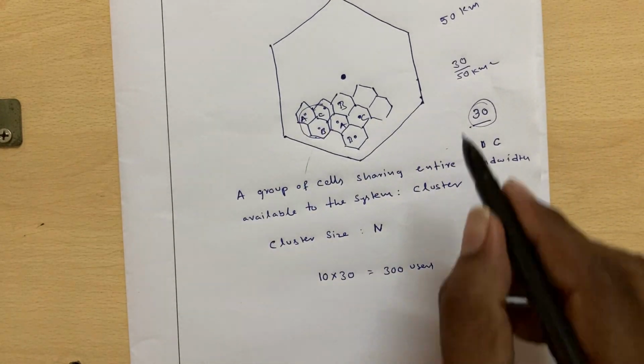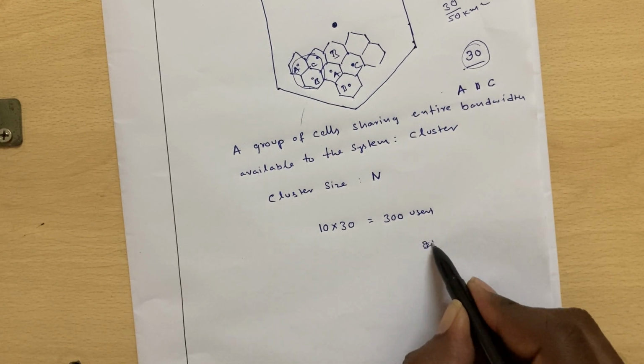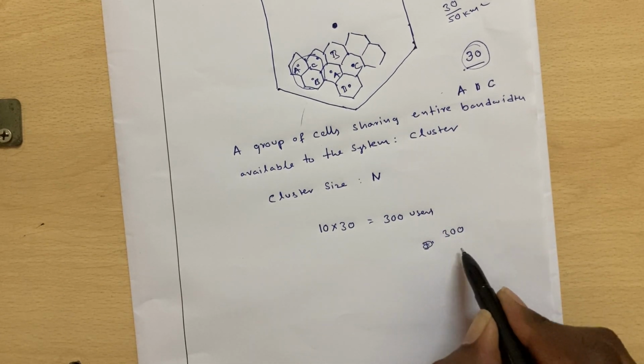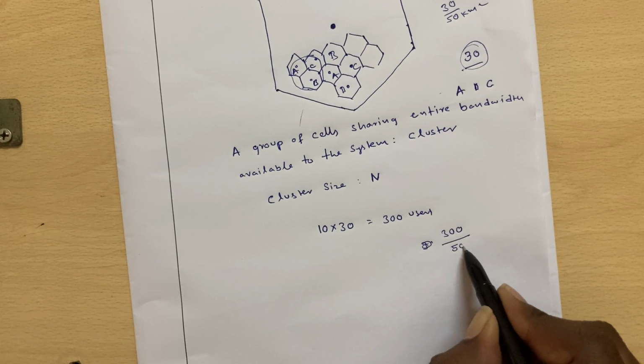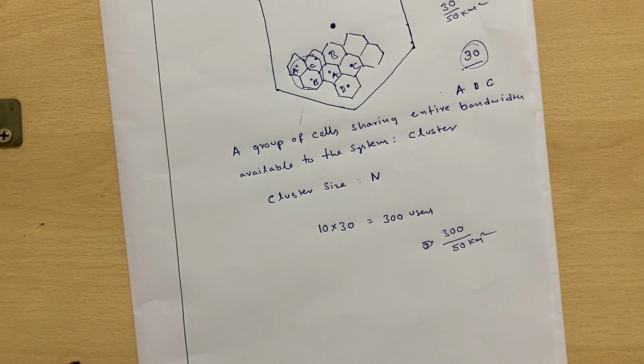Right, now what will it be? The capacity per unit area has now increased to 300 divided by the area, which is the same, right? So the area is the same, but we have increased the capacity per unit area by 10 times. Why? Because we were able to accommodate 10 clusters within the